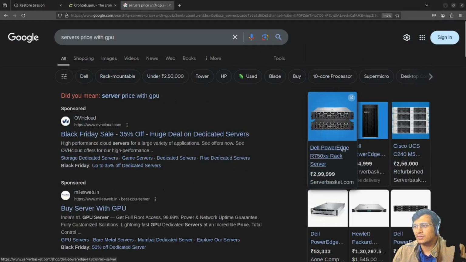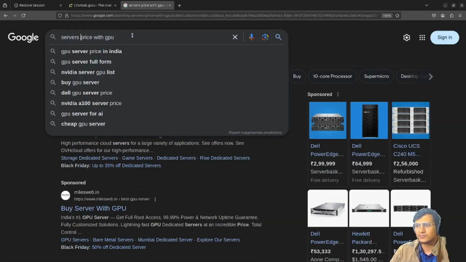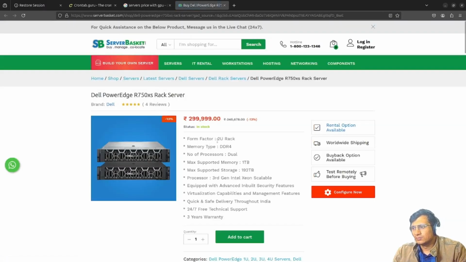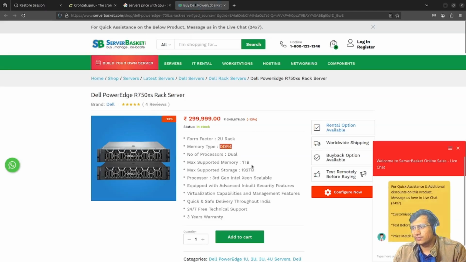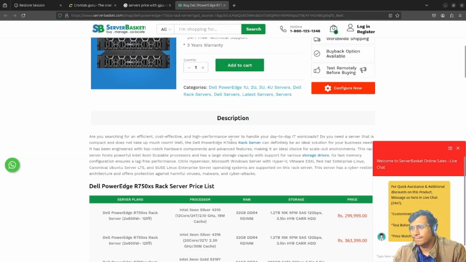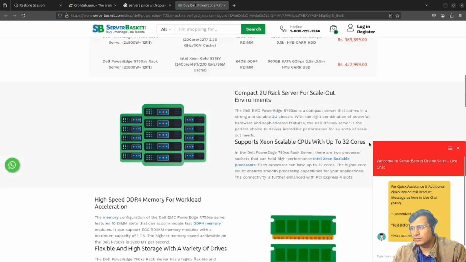If we go for high compute, there are servers with DDR4 RAM and 1 TB of maximum supported memory. And the CPUs, they have provided 32 cores. What if I want even more?